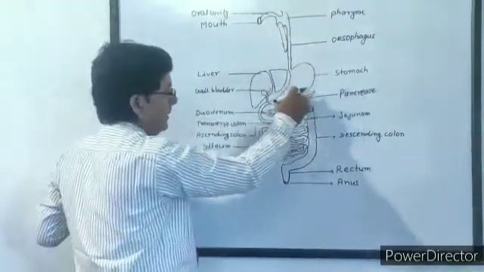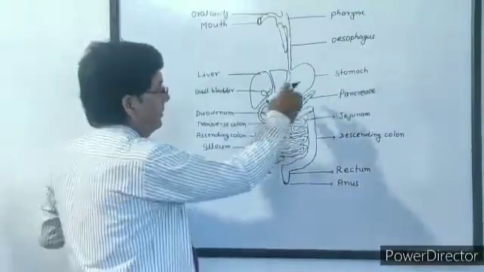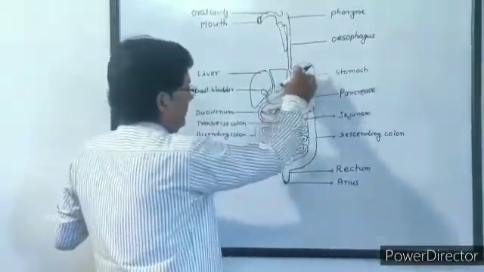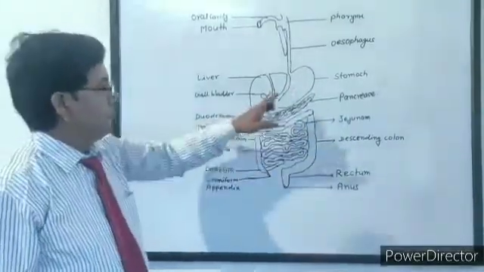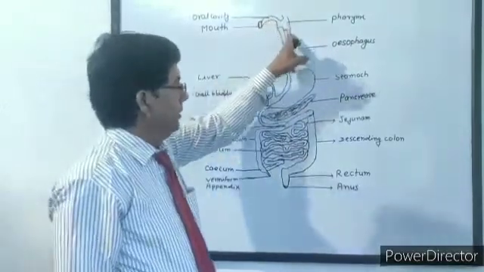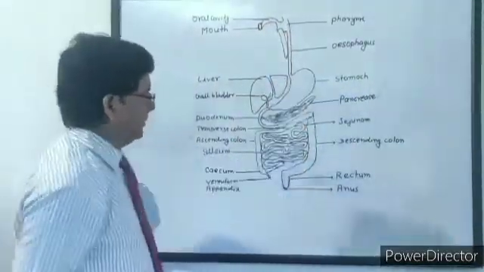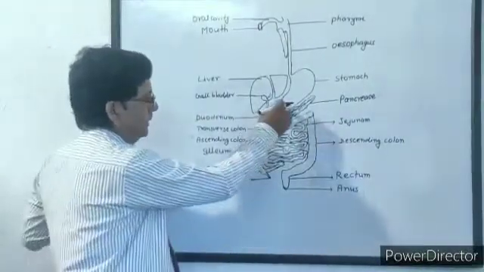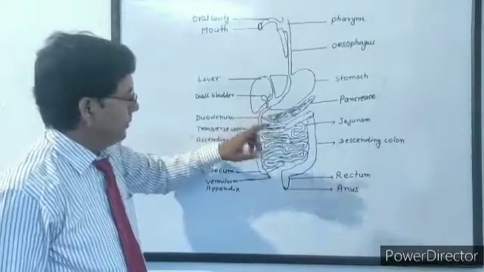Oesophagus and stomach together constitute the upper portion of the alimentary canal where food is stored. The food comes through the mouth, comes into the oesophagus and is stored for some time in the stomach. From the stomach, it enters into the duodenum, which is a U-shaped tube.